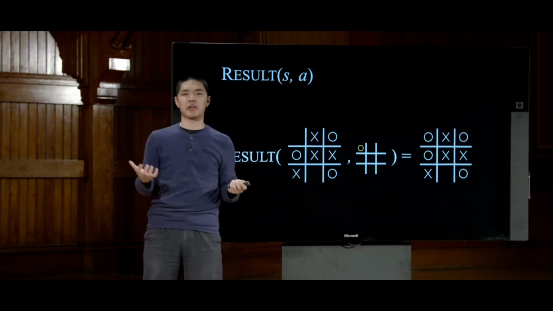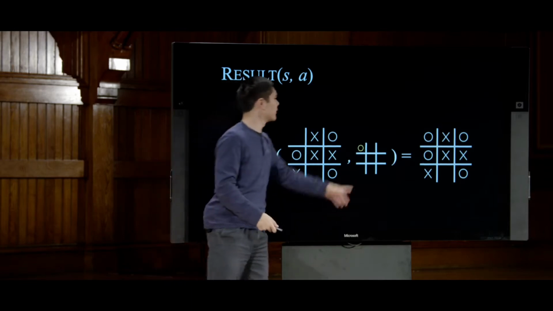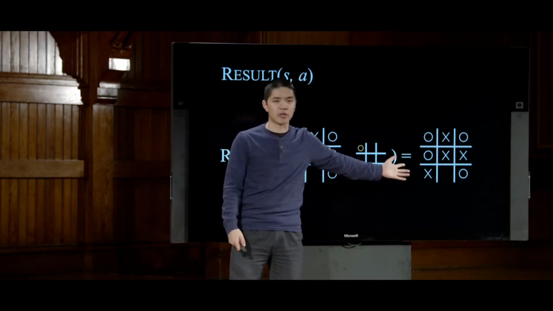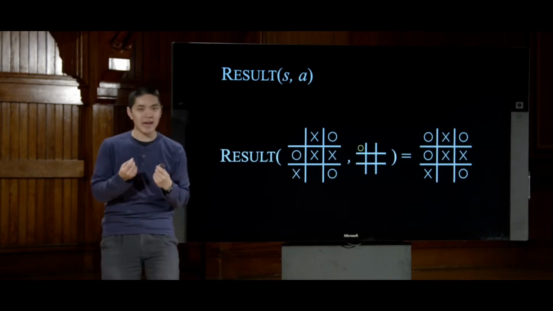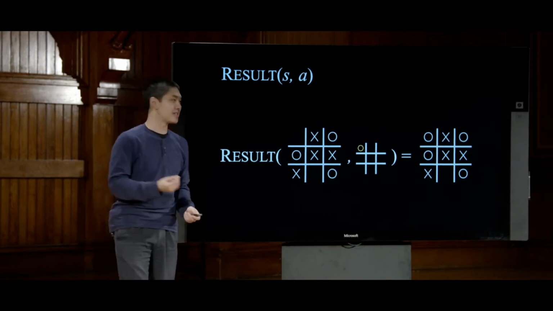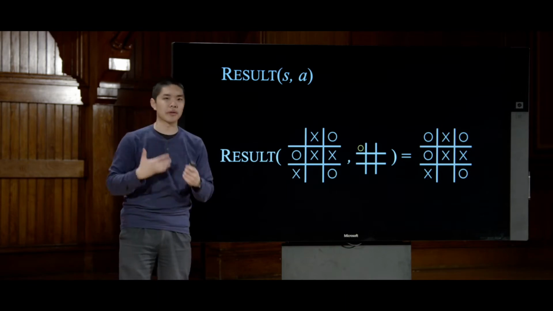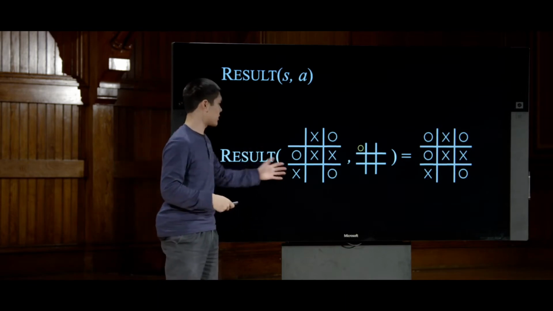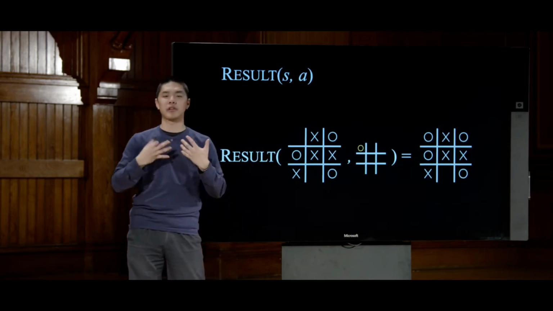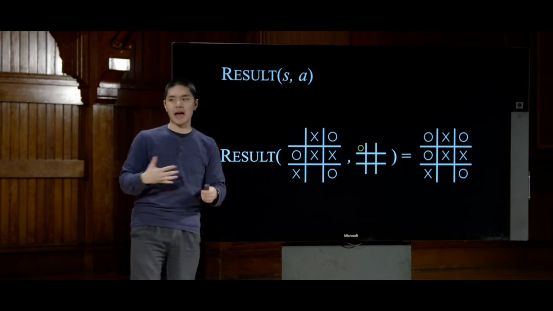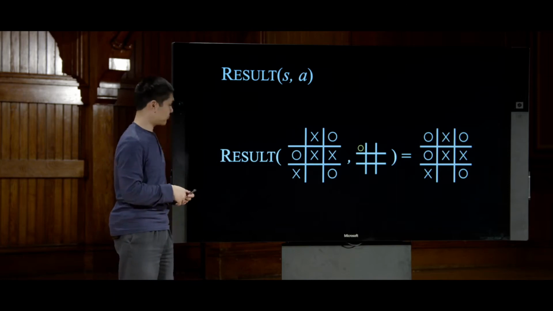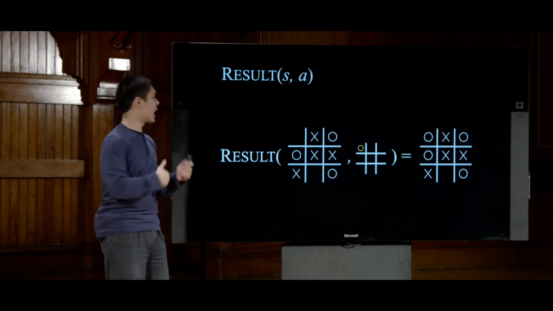Now this seems obvious to someone who knows how to play tic-tac-toe. Like, of course, you play in the upper left corner, that's the board you get. But all of this information needs to be encoded into the AI. The AI doesn't know how to play tic-tac-toe until you tell the AI how the rules of tic-tac-toe work. And defining this function here allows us to tell the AI how this game actually works and how actions actually affect the outcome of the game.